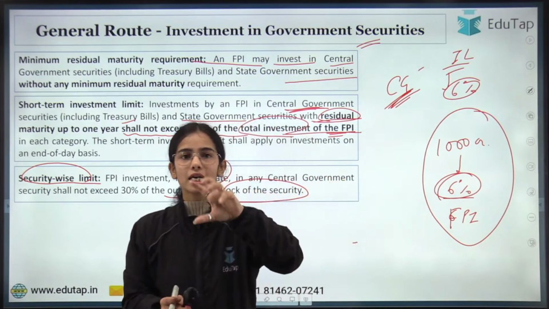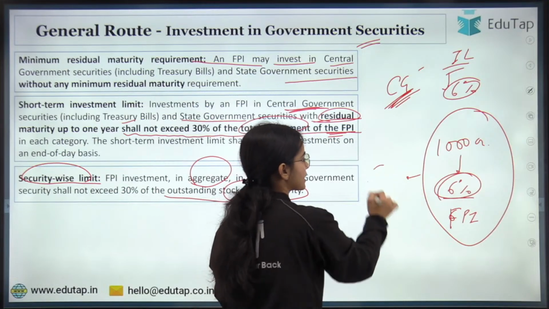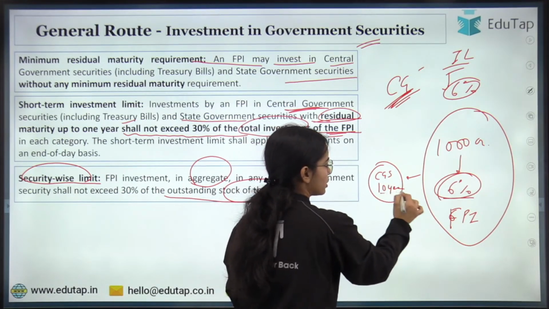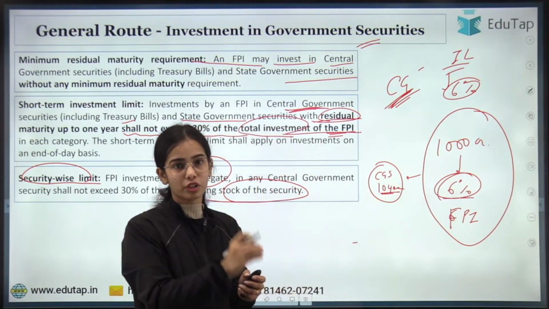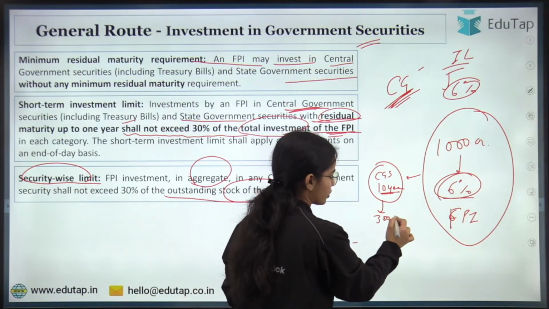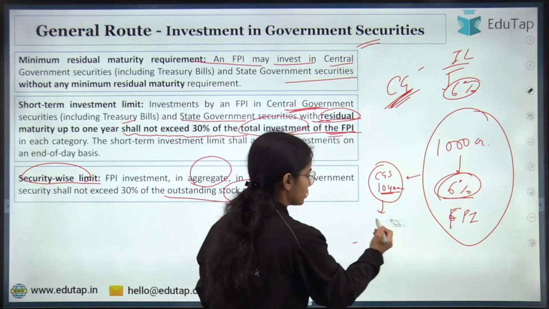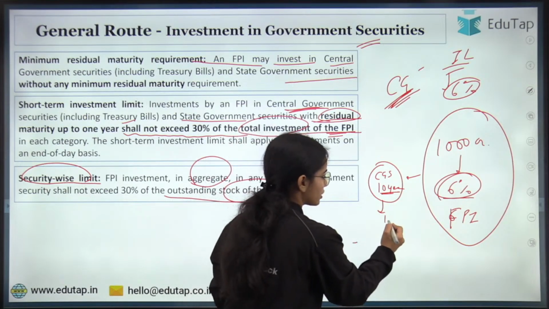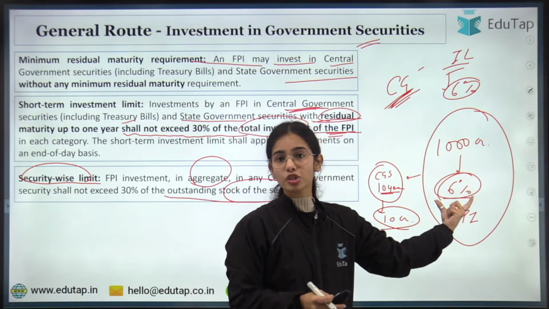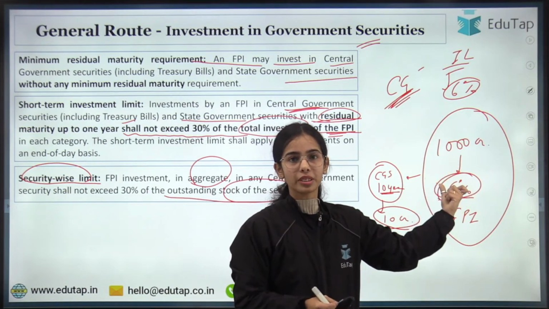Out of that, let's say there is a single central government security that is a 10-year bond of the government. Now this is 300 crores worth, or let's say it is only worth 10 crores. So now the limit is how much? 6% here, 6% of 1000 crores is the limit.